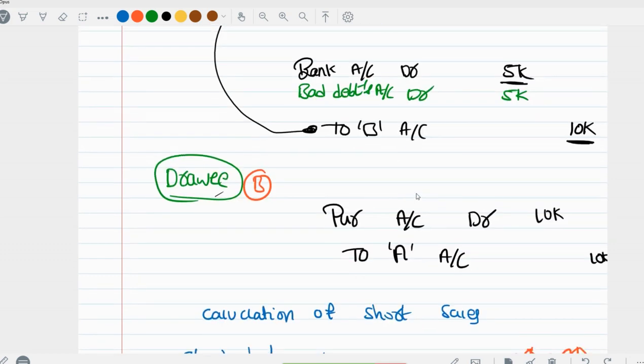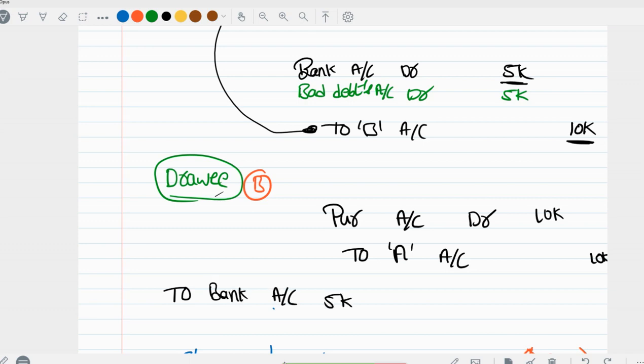Now he does not have money to pay 10,000, he has only 5,000 rupees to pay, so to bank account 5,000 rupees. But we made A our creditor for 10,000 rupees, so we need to cancel it. Creditor means a liability, we are liable to pay, but we are never going to pay because we don't have any money, so we need to cancel it.